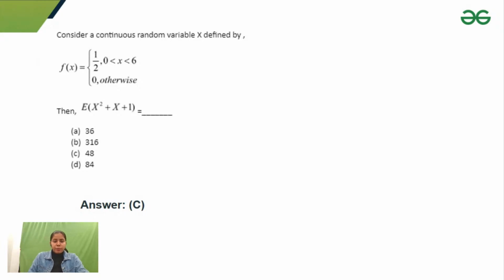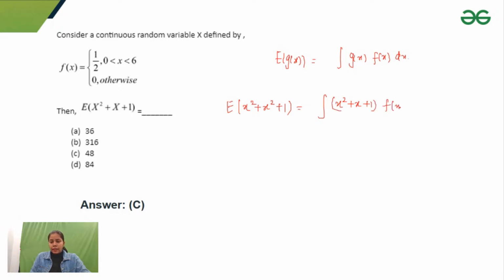So guys, I'll make you remember that if I have to find the expectation of g(x), what would I do? Integration of g(x) and the probability distribution given to me f(x), then dx. I'll integrate over the whole domain where f(x) is defined. So here, to find the expectation of x square plus x plus 1, I'll integrate x square plus x plus 1 into f(x) and into dx. f(x) is 0 otherwise, and it is given to me as 1 by 2 on the interval 0 to 6. So I'll take 1 by 2 outside and let's integrate.